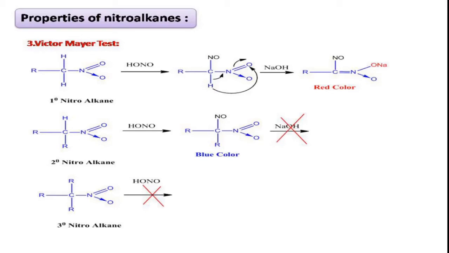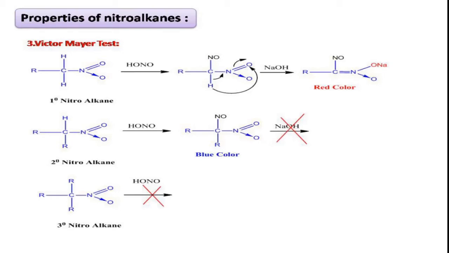Thereby there is an introduction of the nitrosyl group at the alpha position. Similarly, the second alpha hydrogen is involved in tautomerism and it will be converted into the acid form. In presence of base, that is sodium hydroxide, it exhibits acidity to form a salt, thereby forming red color.